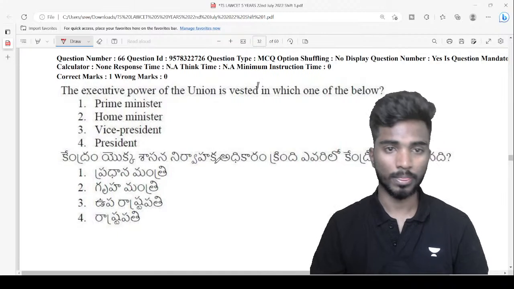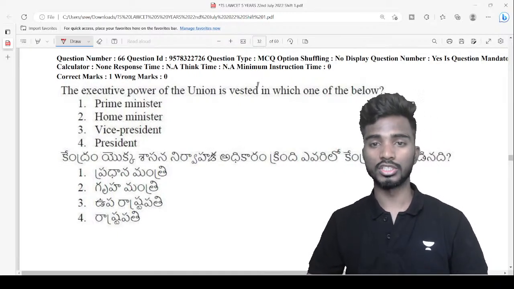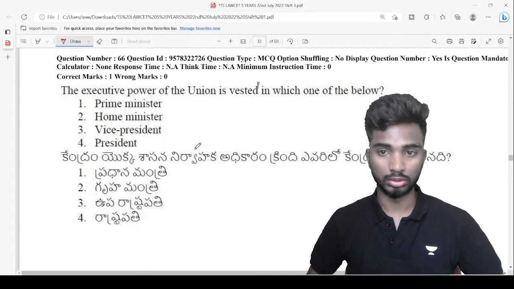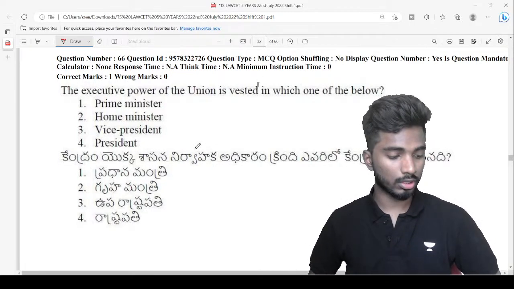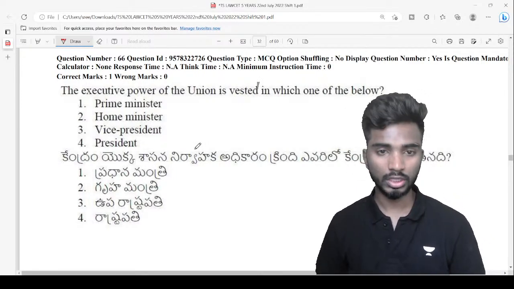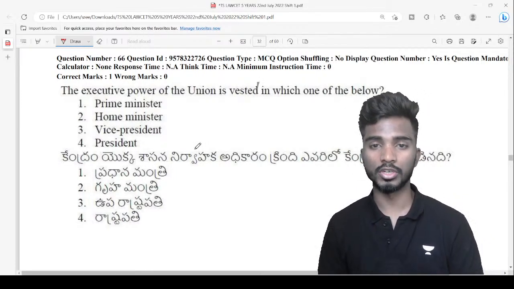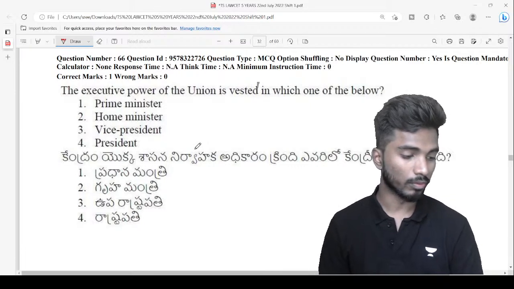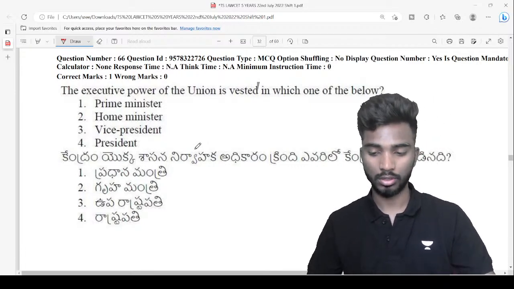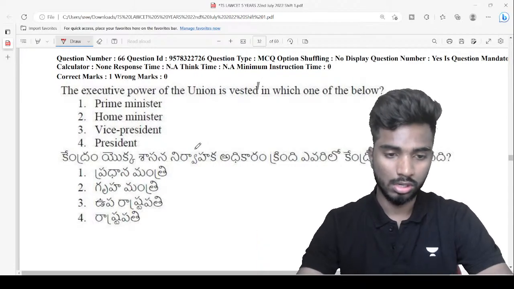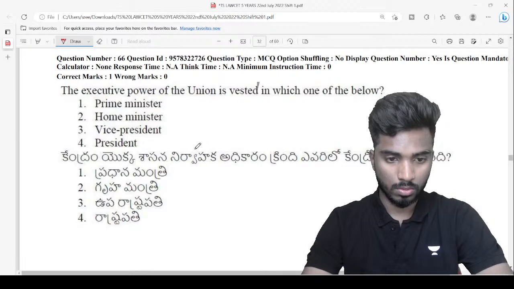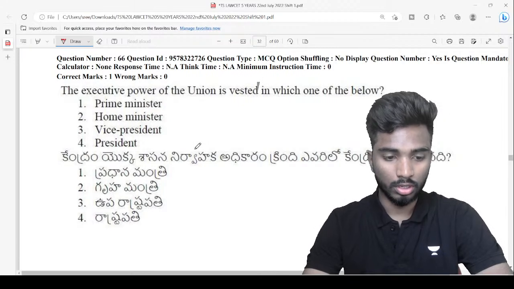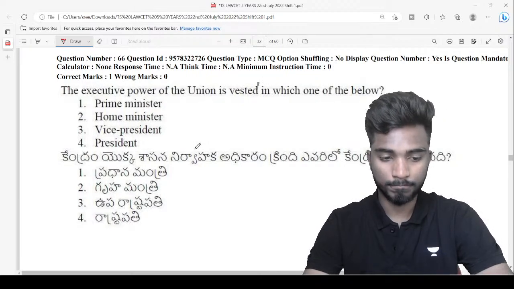Question number 66. The executive power of the union is vested in which one of the following? The executive power of the union is vested in which of the following? Very quickly, guys, it's a very easy question. Okay.